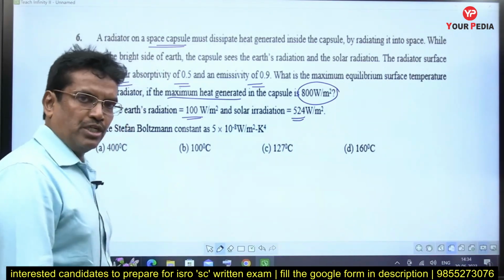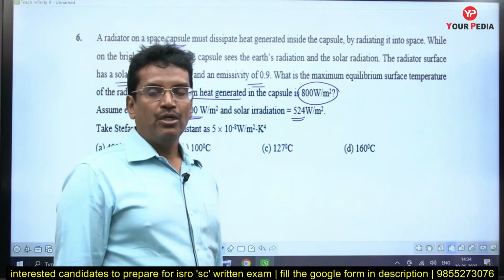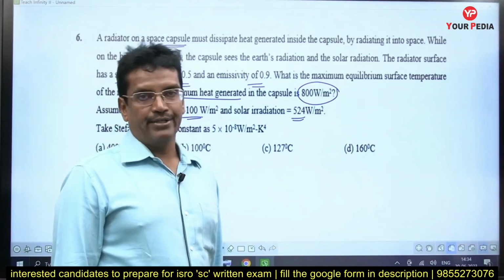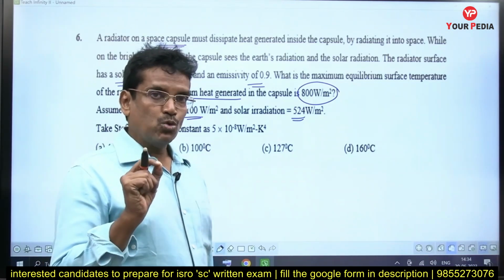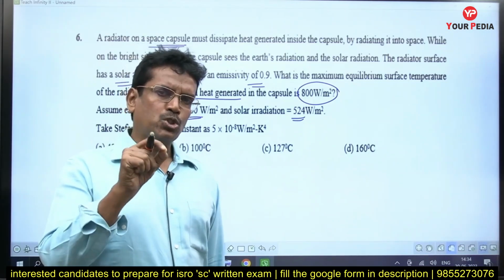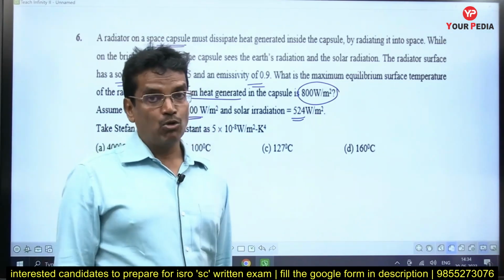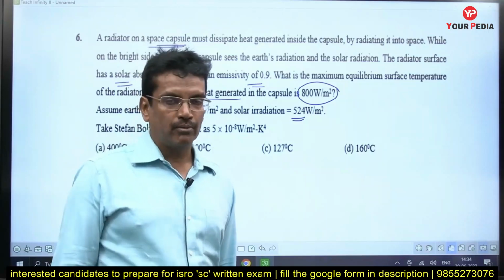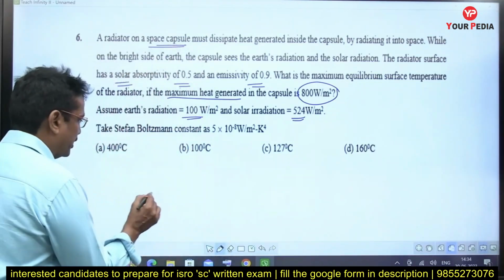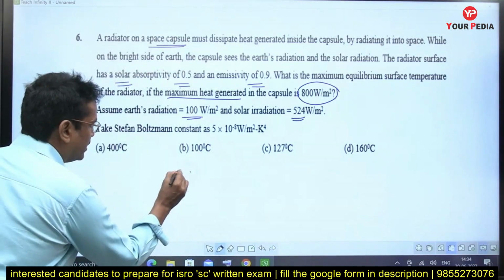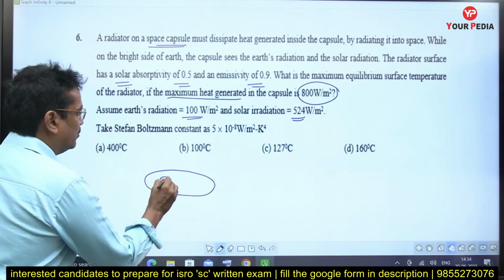It's a very important question pertaining to radiation heat transfer, for which we have to write the energy balance. In the heat transfer subject, how to write the energy balance is the most crucial central concept of the problem. If you don't understand how to write the energy balance, you can't do any problem. Here I will write the energy balance like this. The solution I could write like this. There is a space capsule. This is a capsule.